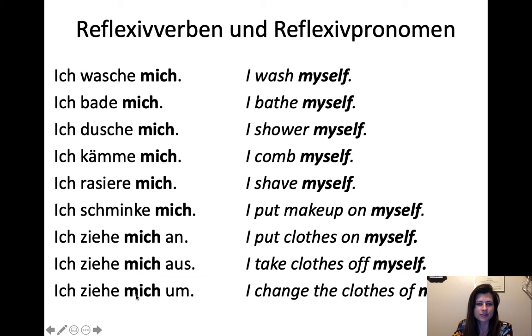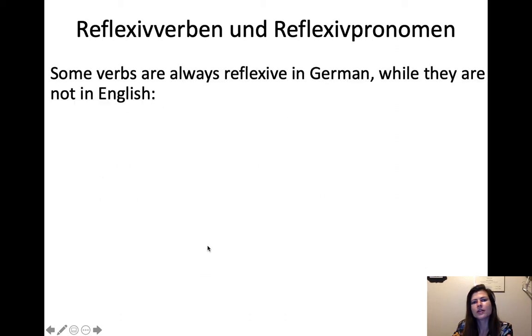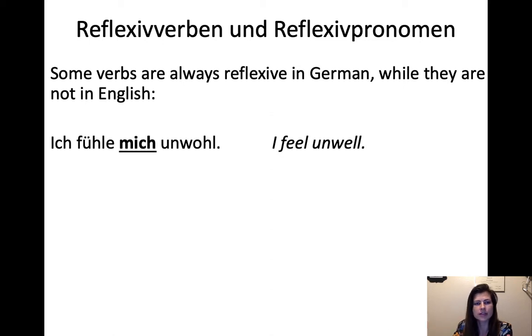But in German, you say, ich ziehe mich um. Okay, so some verbs are always reflexive in German while they are not in English. This is why the German reflexive is much more widespread than the English reflexive. So, ich fühle mich unwohl, I feel unwell. So it's basically, ich fühle mich, so you say, I feel myself unwell. In English, you would never say myself in there, it's just not how we say it. But in German, to feel a certain way, it always takes that reflexive.